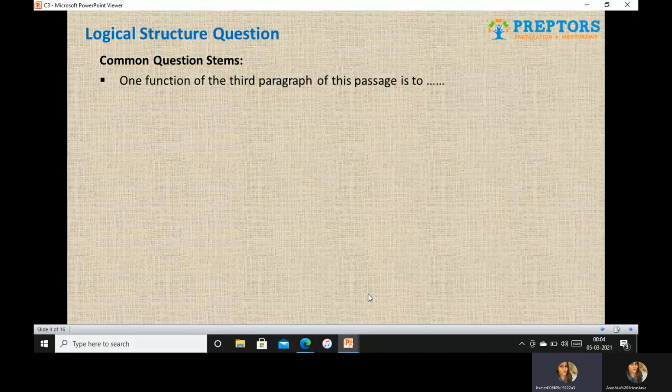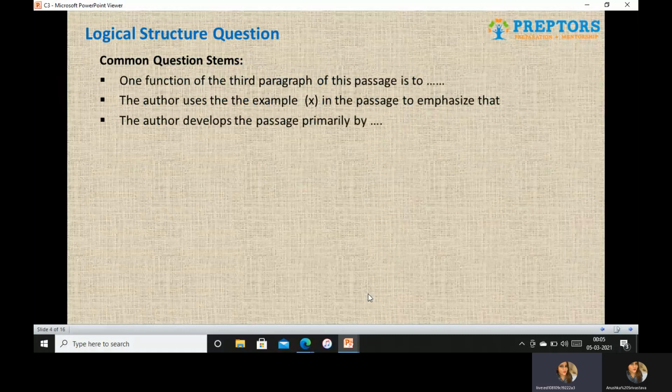Certain common question stems: how does the question look? One function of the third paragraph of this passage is to... So as I said, to find out the functions between parts of the passage. This is one kind of question. The author uses the example X in the passage to emphasize that... So again, author's perspective. The author develops the passage primarily by... So how does he develop the passage? By giving examples, by arguing, whatsoever. Which of the following makes the author's thesis less supportable? When I say less supportable, it means which weakens the author's thesis.